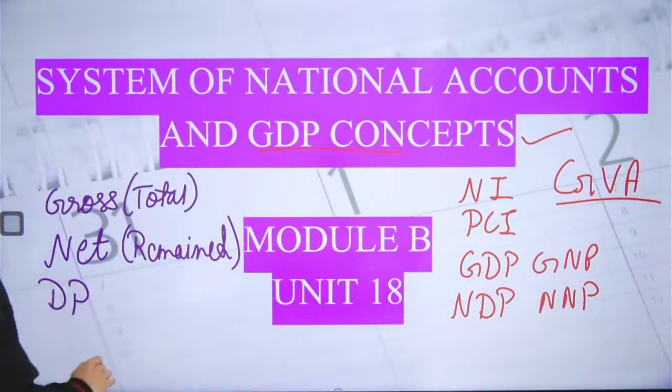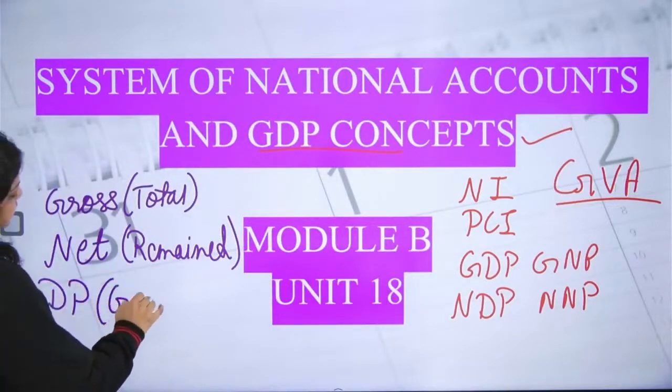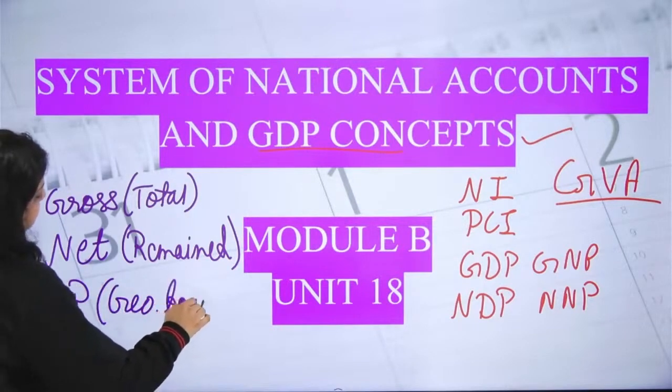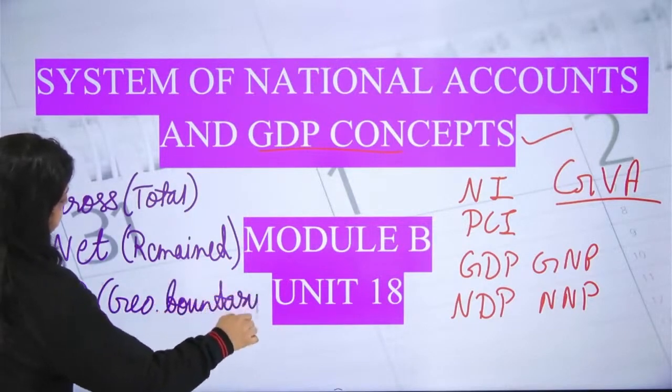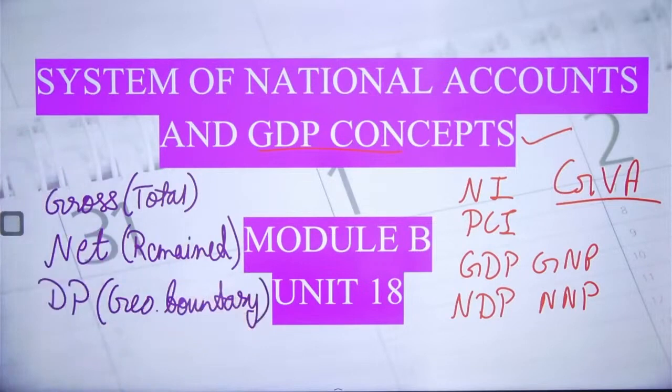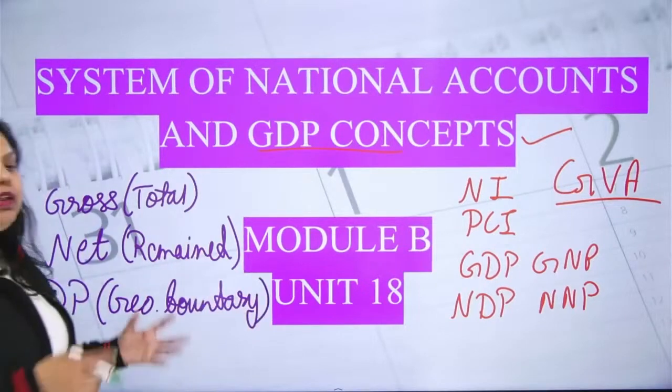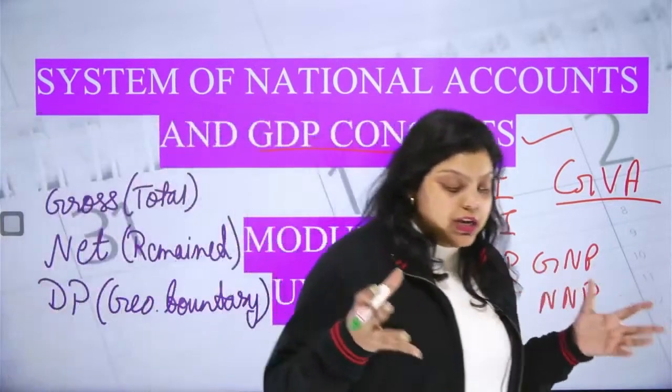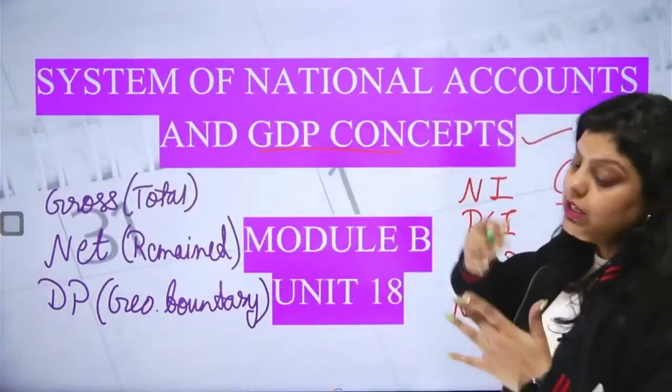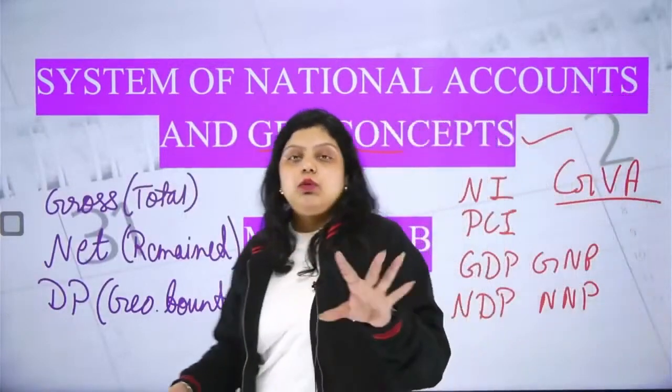Domestic product means the production that has been done within the geographical boundary of a country. So when we talk about domestic product, it is simply when you have the production of goods and services within the geographical boundary of a country. It doesn't matter who is producing.